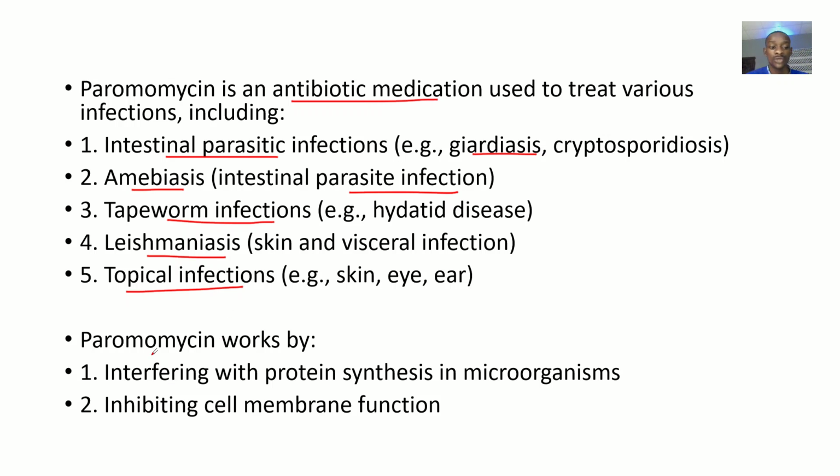All right, so talking about how this drug works, that's the mechanism of action. It works by interfering with the protein synthesis in the microorganism. Okay, so the microorganisms need protein synthesis to keep being alive and surviving. So it interferes with the protein synthesis, thereby shortening the lives of the microorganism. It can also inhibit cell membrane function. That's the cells of the microorganism. Whether this microorganism is unicellular or multicellular, it will either way act to inhibit their cell membrane function.